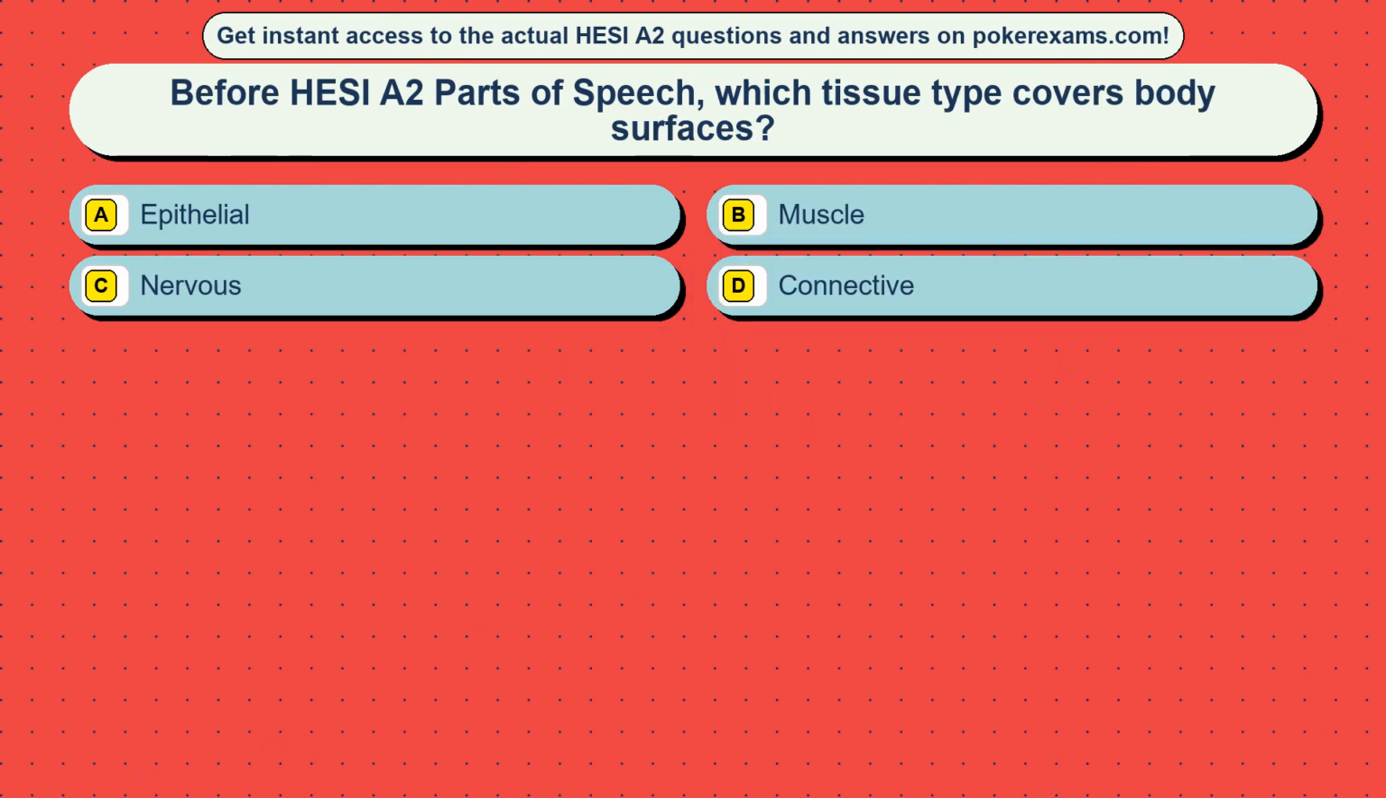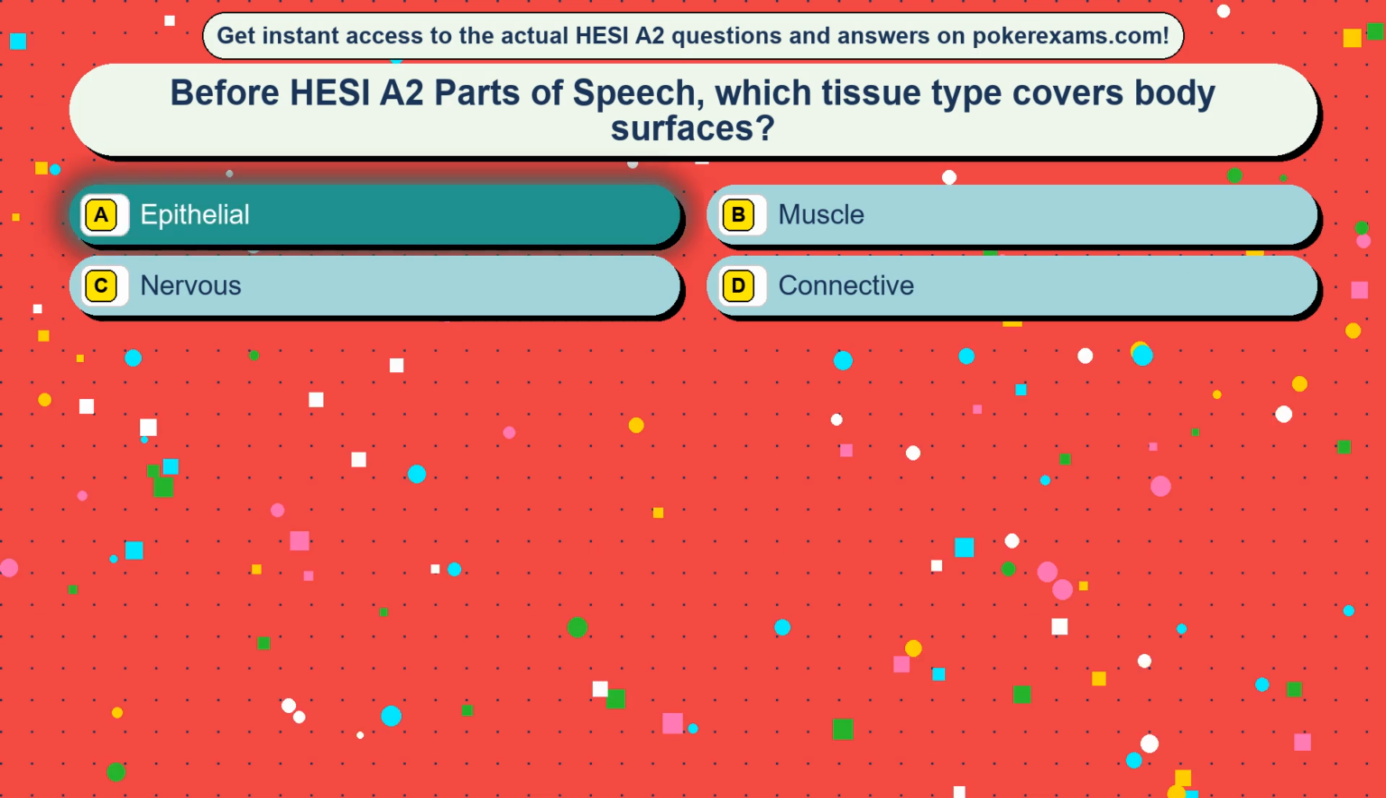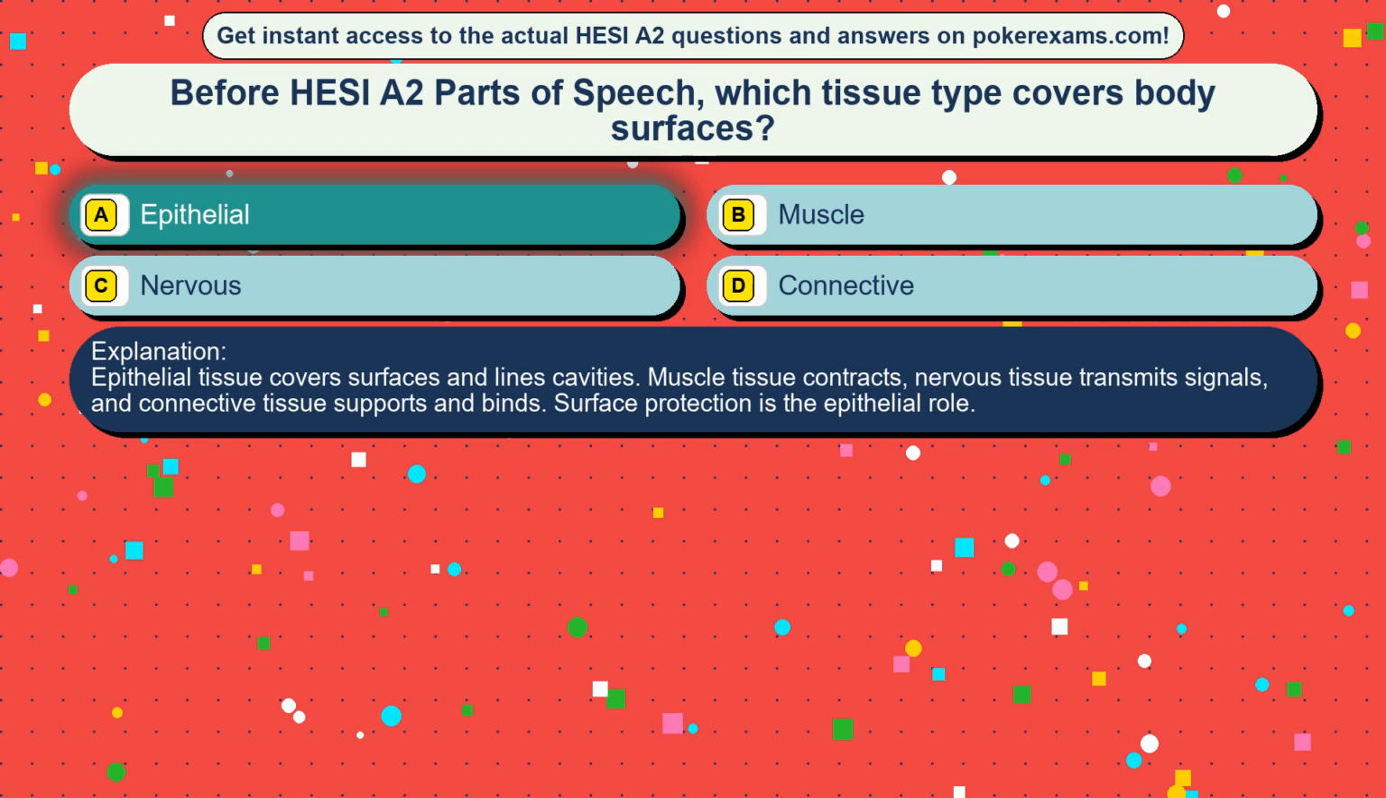Question 25. Before HESI are two parts of speech, which tissue type covers body surfaces? Option A, epithelial. Option B, muscle. Option C, nervous. Option D, connective. The correct answer is option A, epithelial. Epithelial tissue covers surfaces and lines cavities. Muscle tissue contracts, nervous tissue transmits signals, and connective tissue supports and binds. Surface protection is the epithelial role.